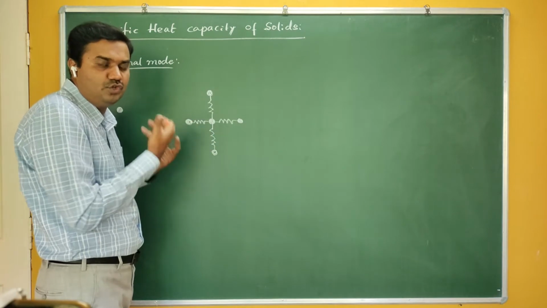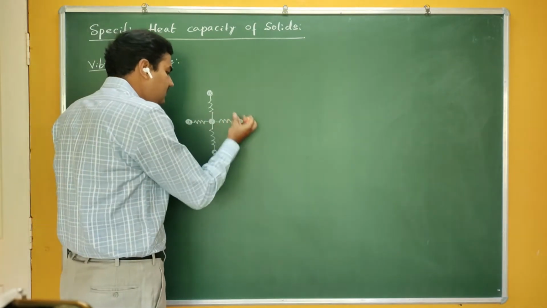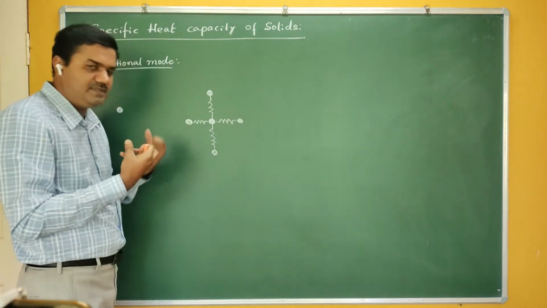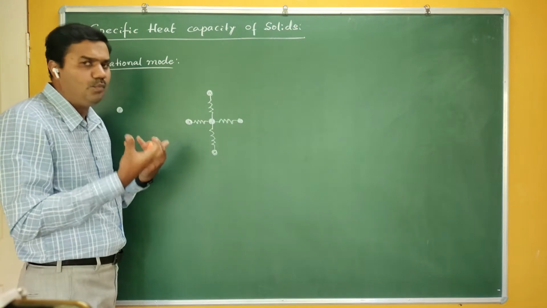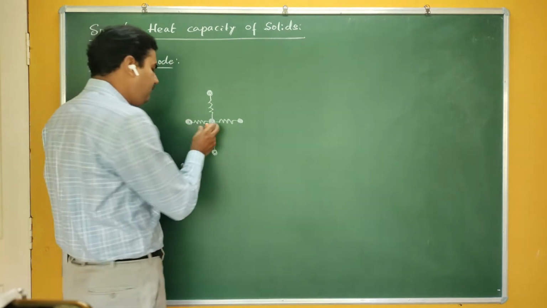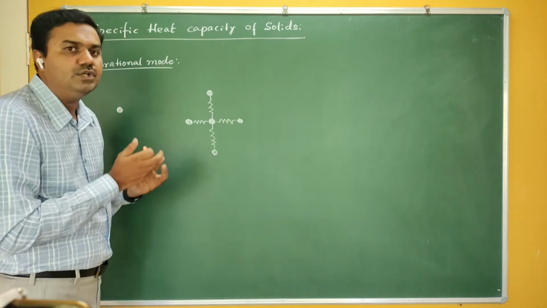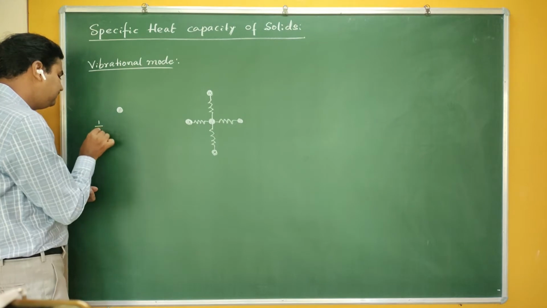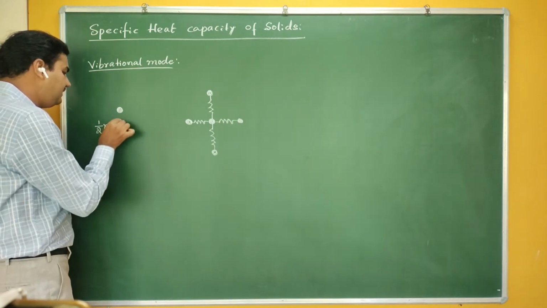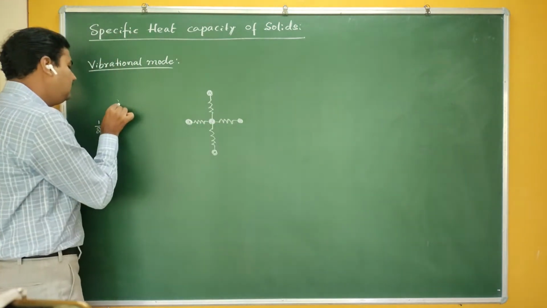In an ideal gas we assume that there is no interaction between the atoms, but in the case of solids, one atom is definitely interacting with another atom by forming a bond. Therefore, this particular atom now has energy of two types. One is the kinetic energy, it is vibrating.